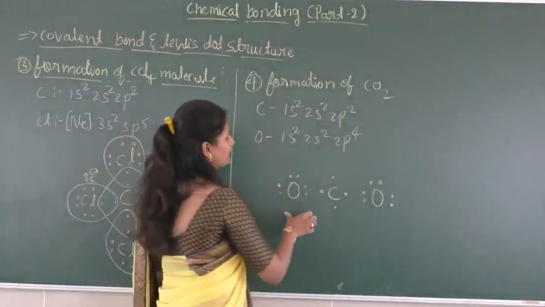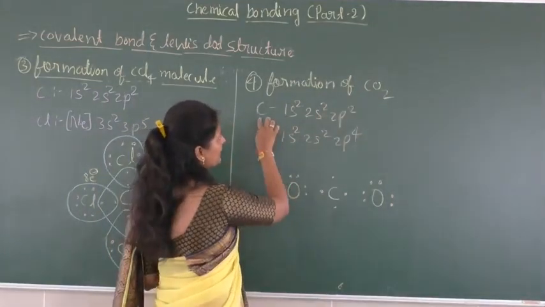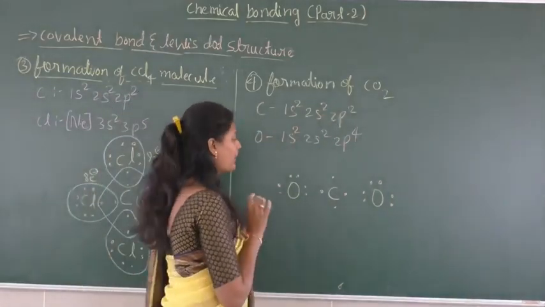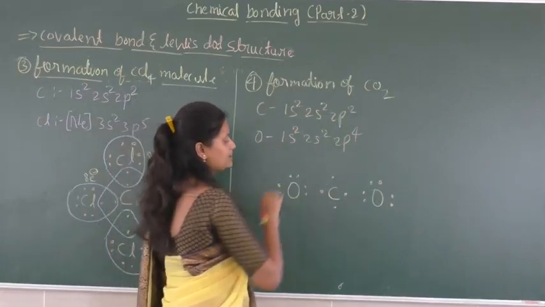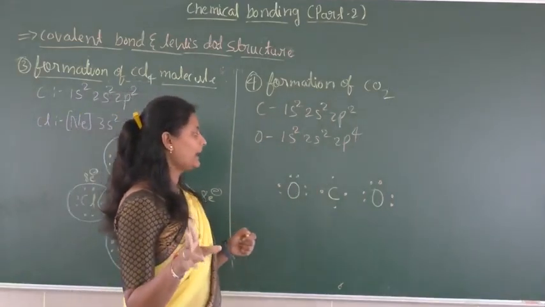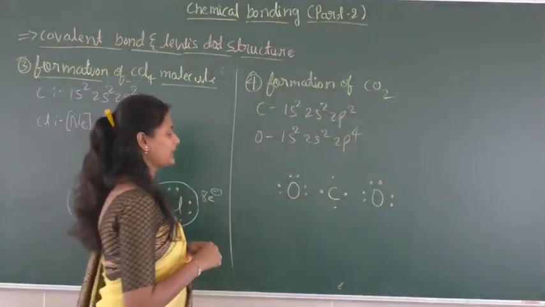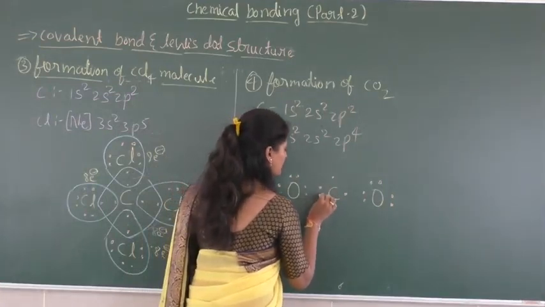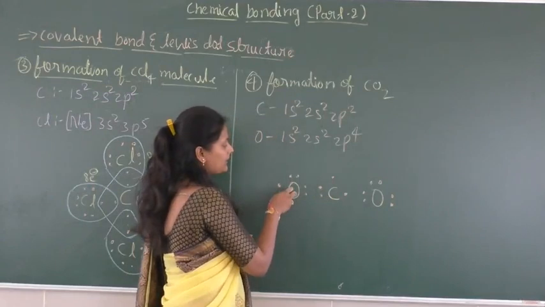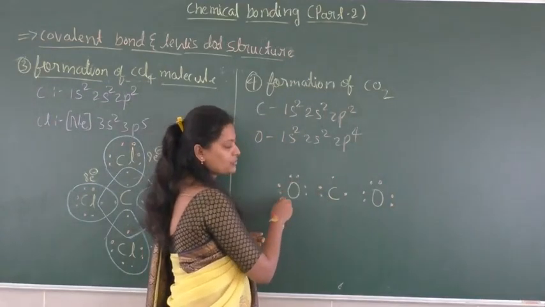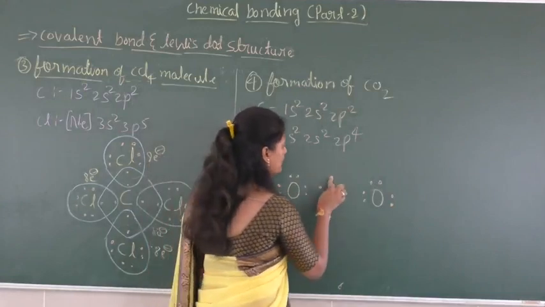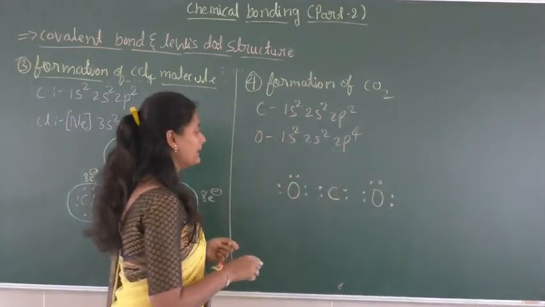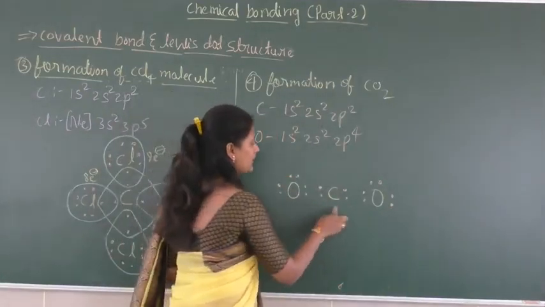But when there is a formation of carbon dioxide, here carbon requires 4 extra electrons to attain the stable octet, and in the same way the oxygen requires 2 extra electrons to attain the stable octet. So here the carbon is going to share its 2 electrons with the oxygen. In the same way, one oxygen is going to share its 2 electrons with the carbon. So this electron is shared with the other oxygen. By that, this carbon is going to attain the stable octet.